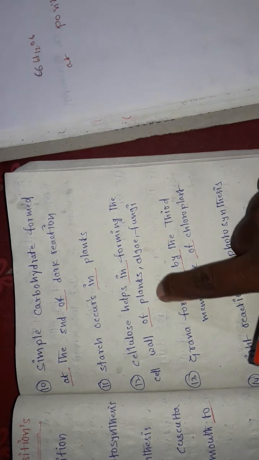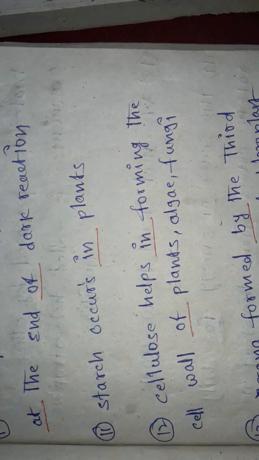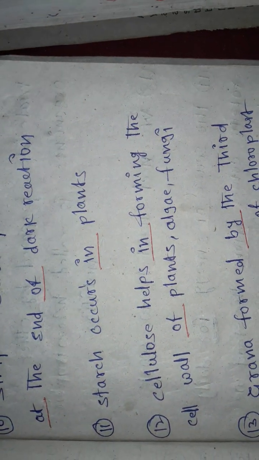These three have the cell wall, made by cellulose. So these two words are very important. If I remove these words, "cellulose helps forming cell wall plants algae fungi" is a senseless sentence. So these two words play the key role in complete meaning. So these are the prepositions.